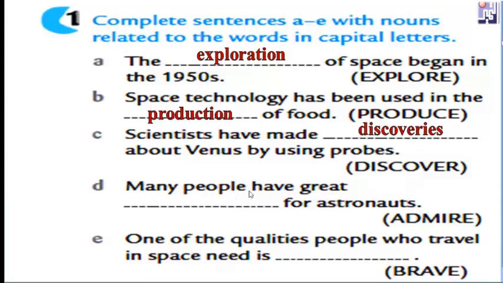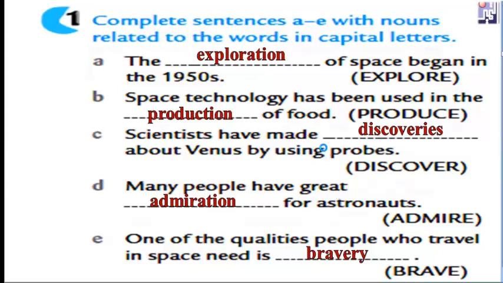Many people have great admiration for astronauts. Great is an adjective, and this is admire. Admire is a verb, and it's not right to use a verb after the adjective. So we have to change this verb admire into the noun, which is admiration. The last one, the same idea. This is also an adjective. We would like to change it into the noun, which is bravery. Brave is an adjective. Take care: exploration, production, discoveries, admiration, bravery.